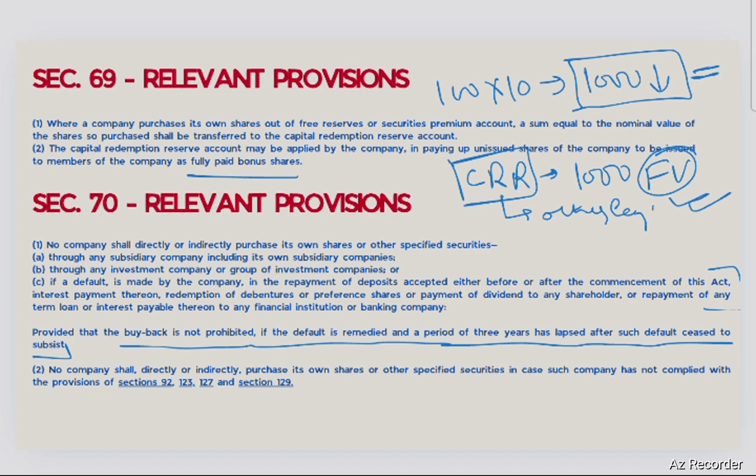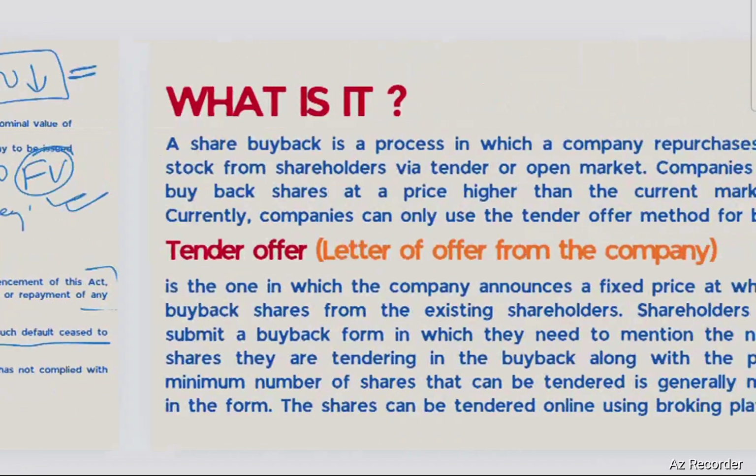Further, it says no company shall directly or indirectly purchase its own shares or other specified securities in case such company has not complied with the provisions of sections 92, 123, 127 and 129. So these are the provisions with reference to annual returns, your annual accounts, your dividend. You will not be able to do so unless you comply with the provisions of sections 92, 123, 127 and 129.